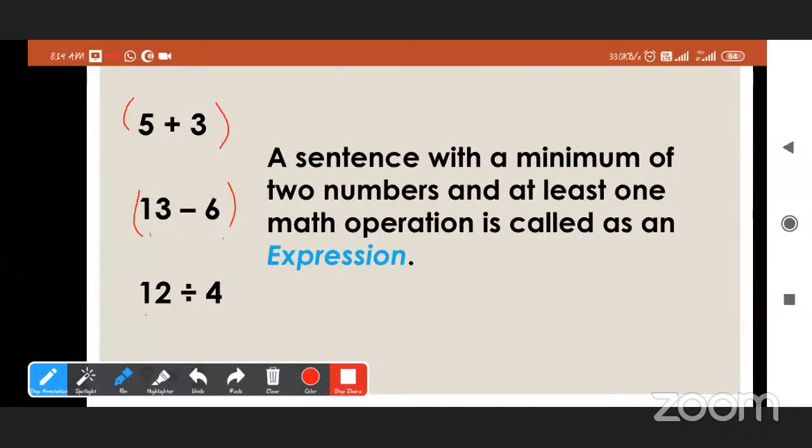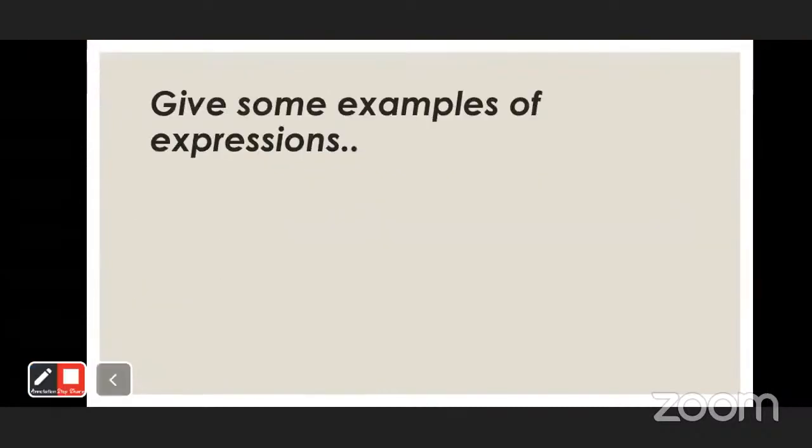So here 12 and 4 are two numbers. And which is the math operation? Yes, tell me. Here the math operation is division. So all these are expressions. See here. Now give some examples of expressions. Can you tell me?